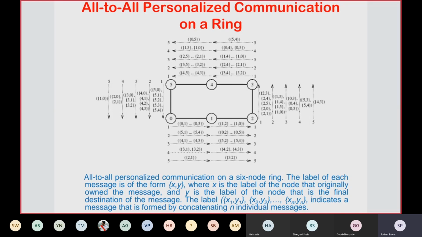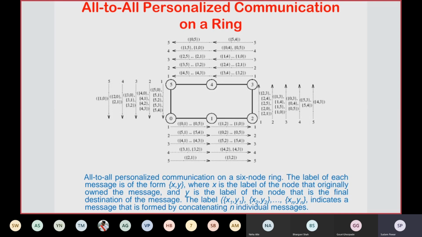But in this ring the total number of nodes is only 6, so it will have only 5 messages. And node 1 will have the messages for 1,2, 1,3, 1,4, 1,5 and 1,0.